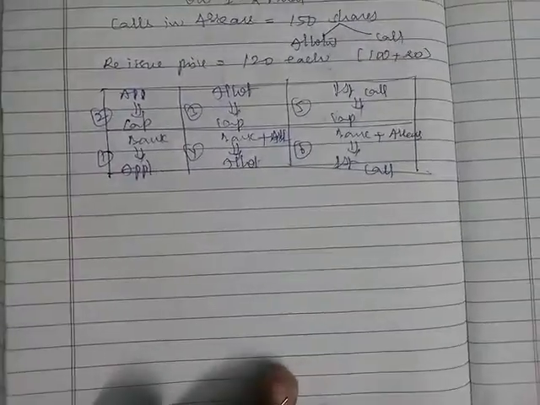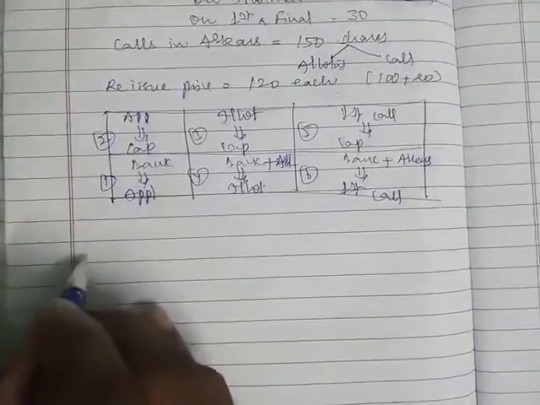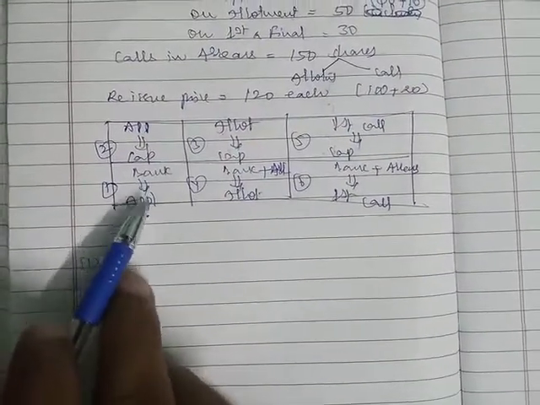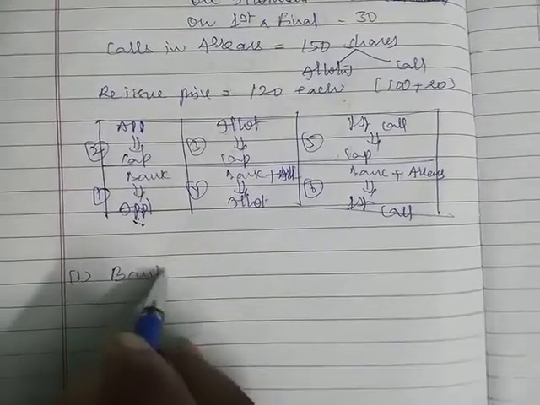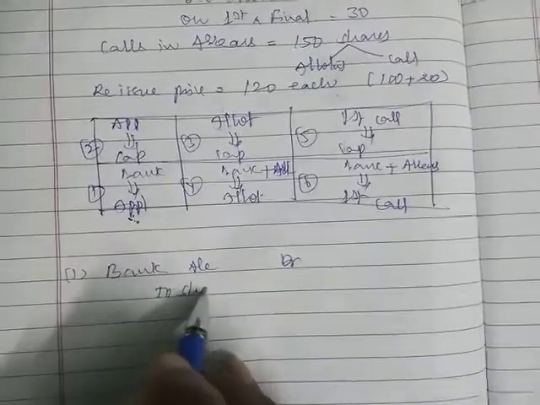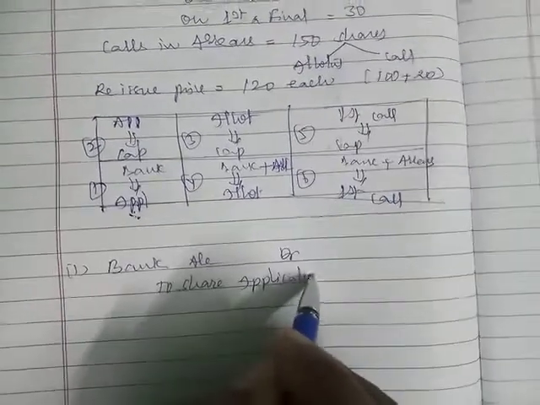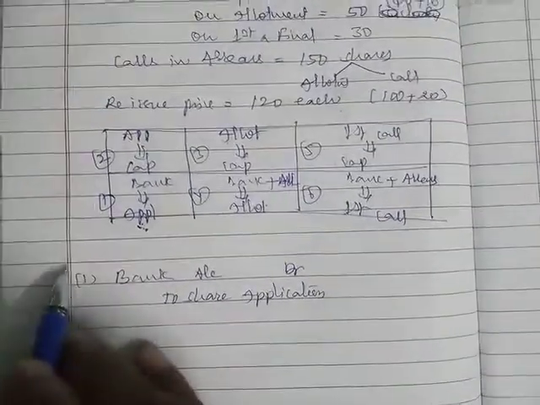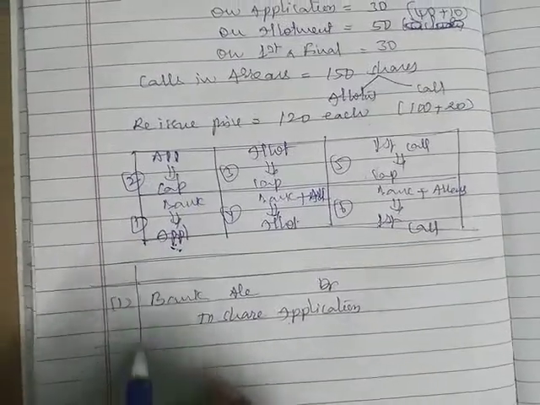So let's see, if you don't open the calls in arrears account, then what would be the journal entries. The first journal entry we are going to pass is this: bank account debit to share application. It has to be passed in a proforma, as it is compulsory that you pass it in a proforma.